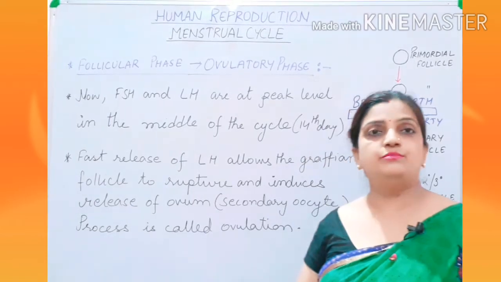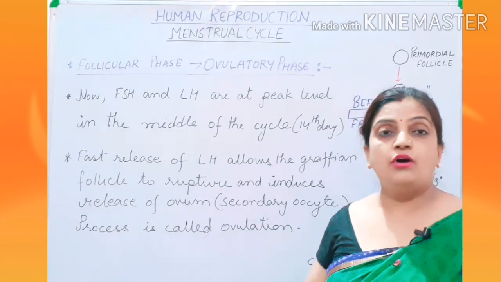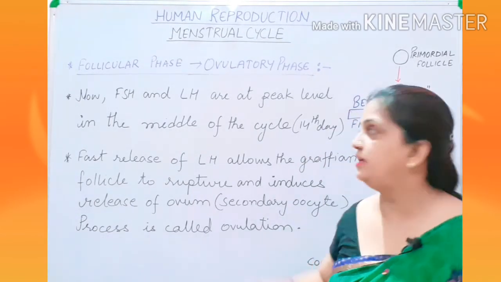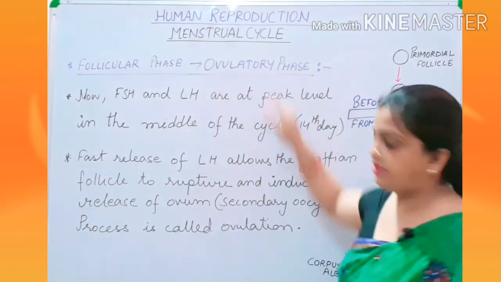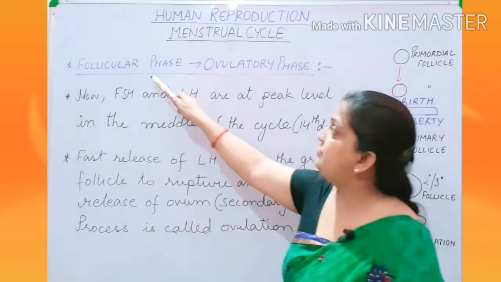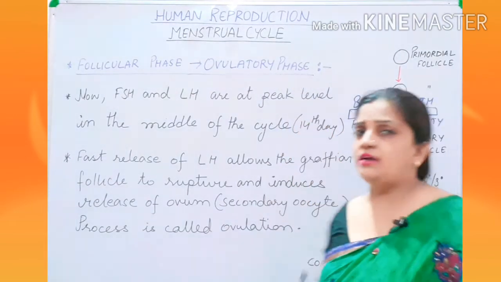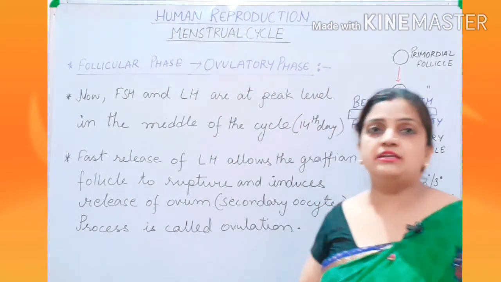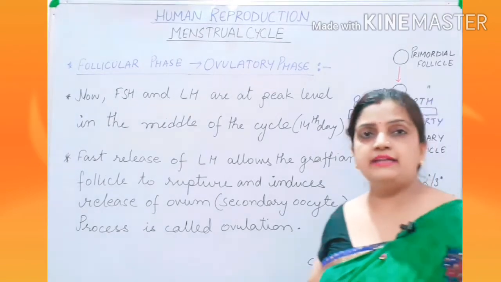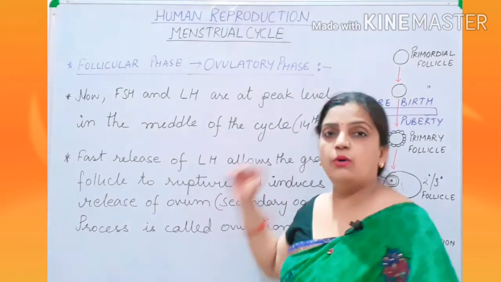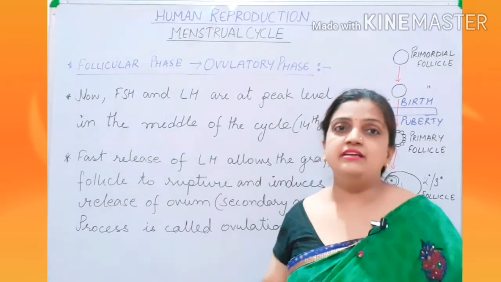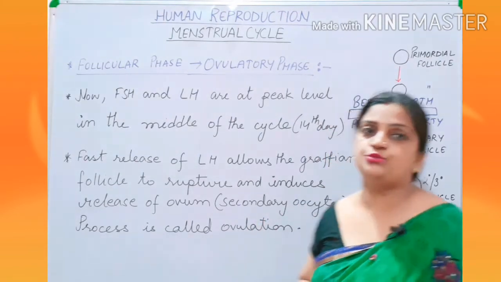So I am moving to the next part of the follicular phase, the ovulatory phase. You can see that the follicular phase moves into the ovulatory phase. You might think it is a little complicated, but a little later you will understand the whole process easily when the graph is explained.